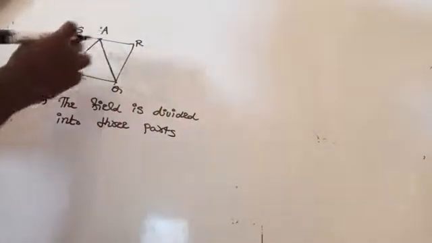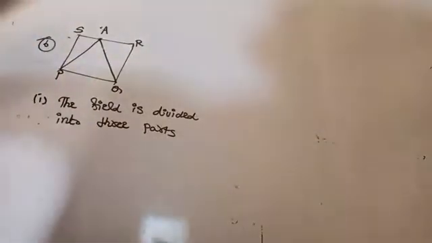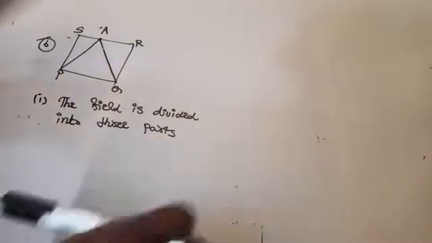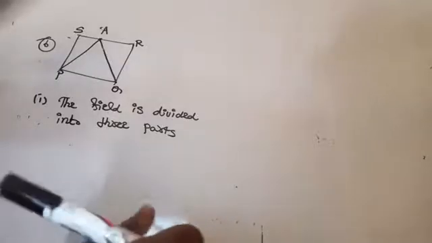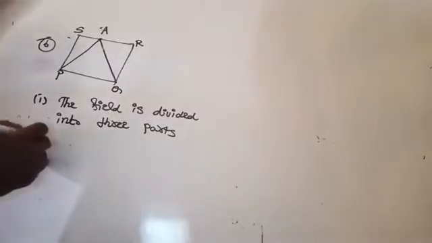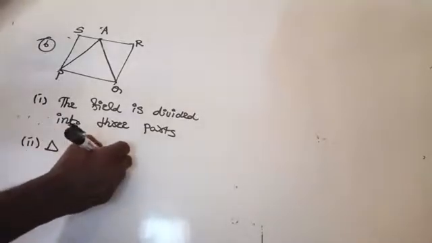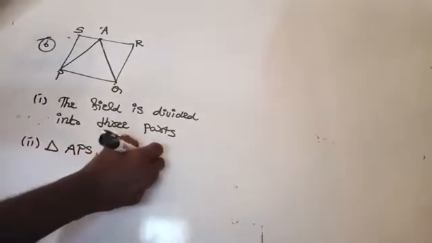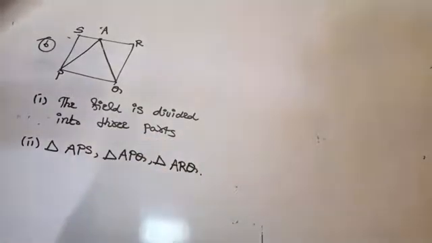Triangle APS, triangle APQ, and triangle ARQ. Am I right? What are the shapes of these parts? Triangles: triangle APS, triangle APQ, and triangle ARQ. Am I right dear? Yes.